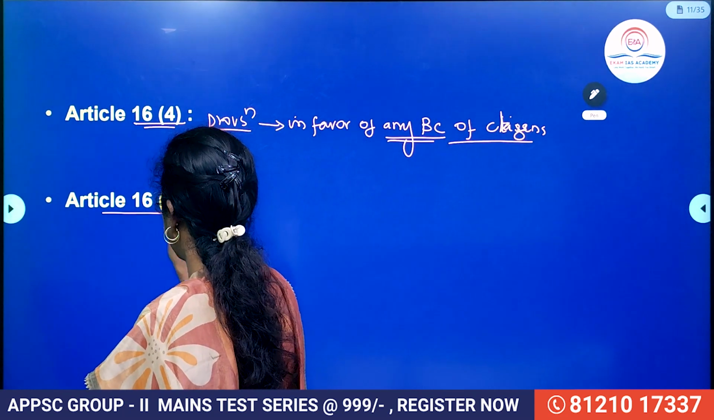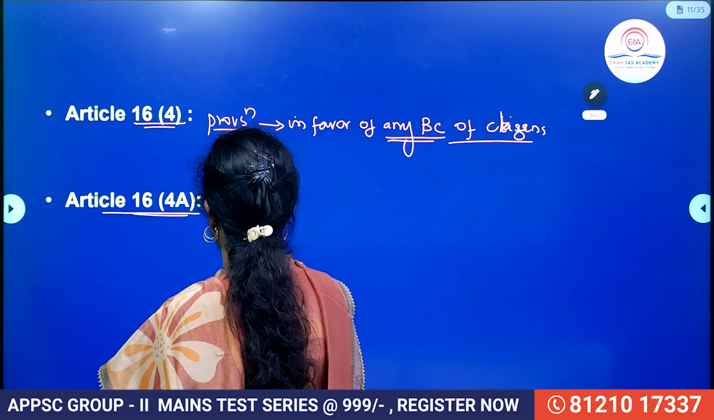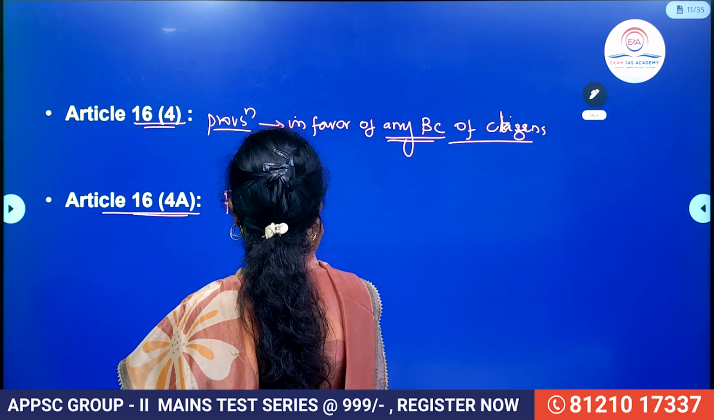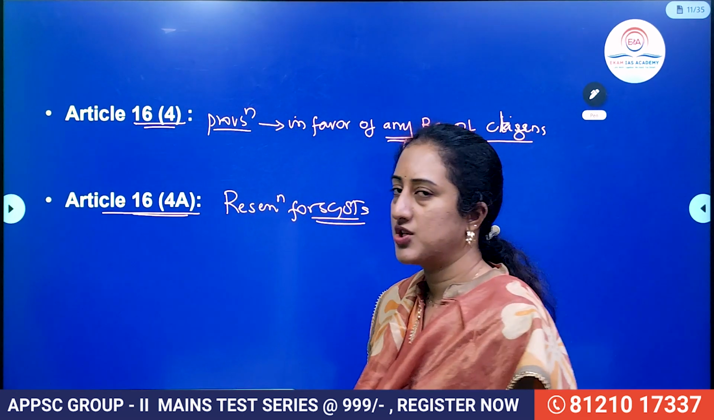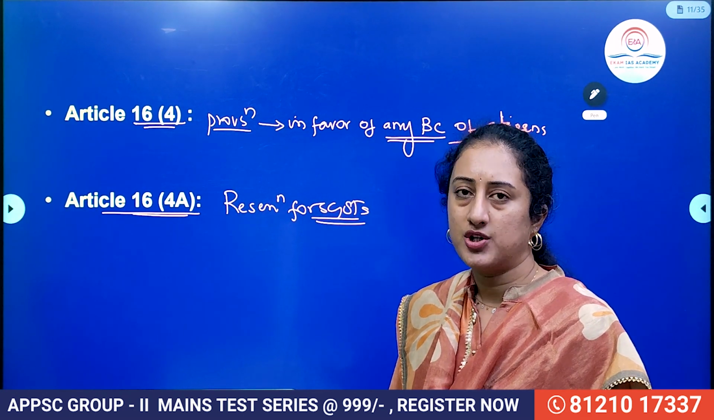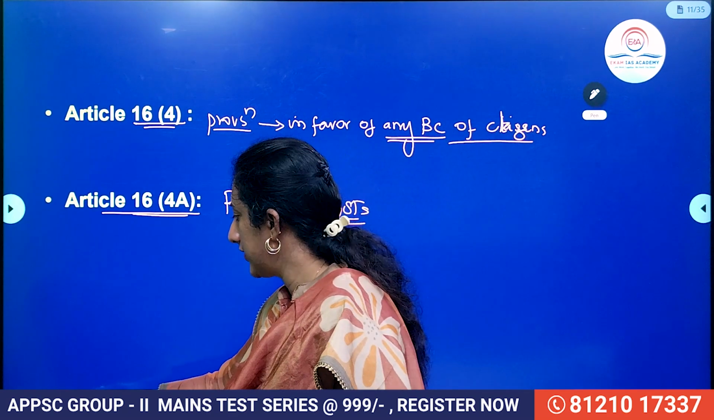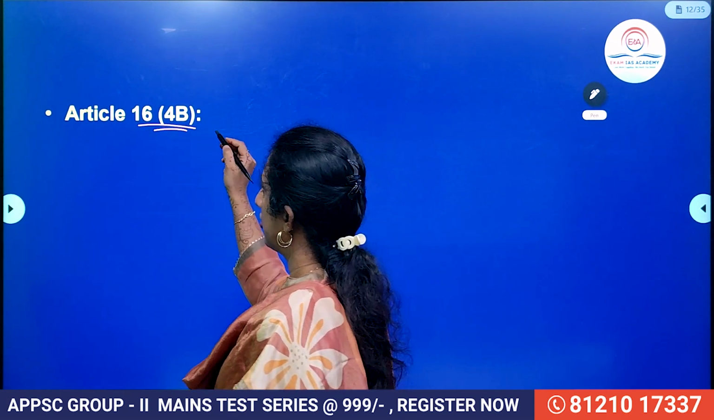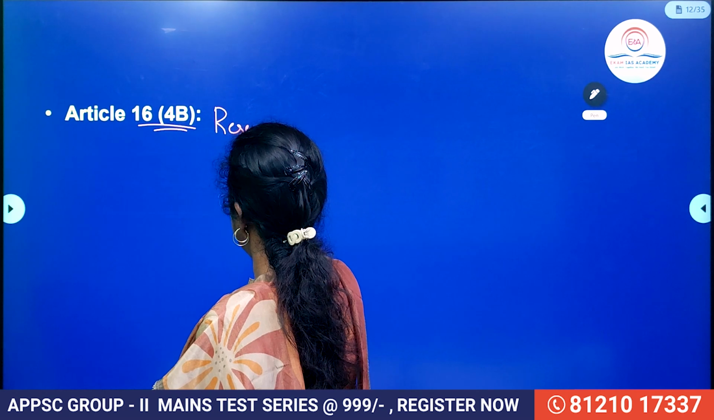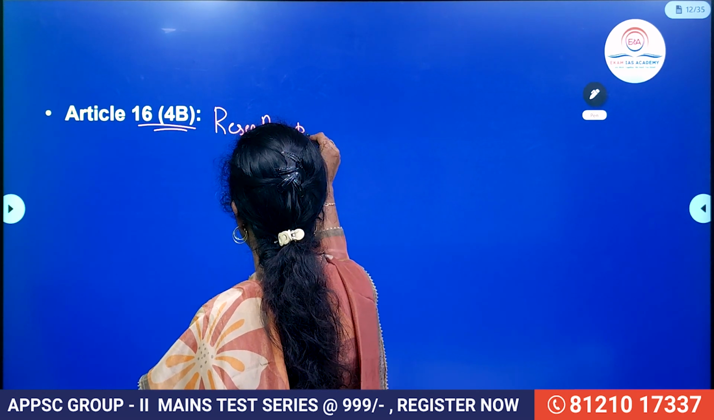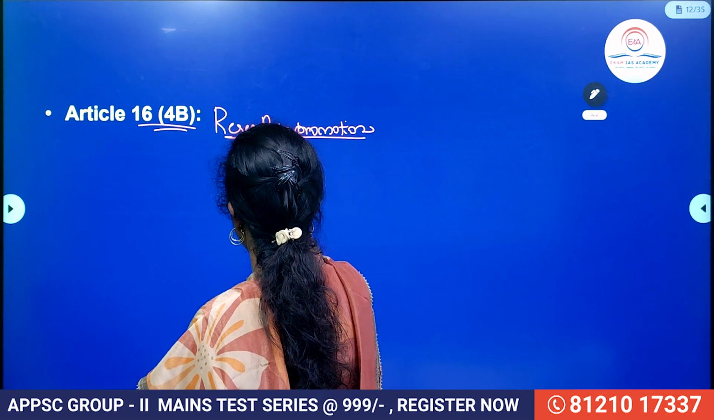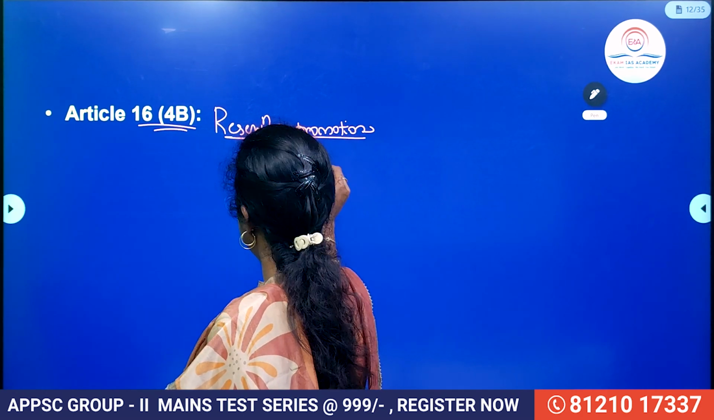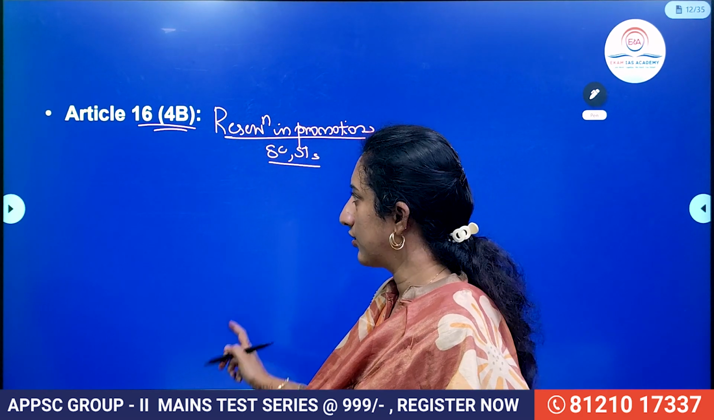Then 16(4)(a) talks about reservations for SCs and STs. If required, reservations for SCs and STs can be provided in employment opportunities. Then 16 clause 4b talks about reservations in promotions in favor of SCs and STs. So this is also guaranteed under Article 16 clause 4b.